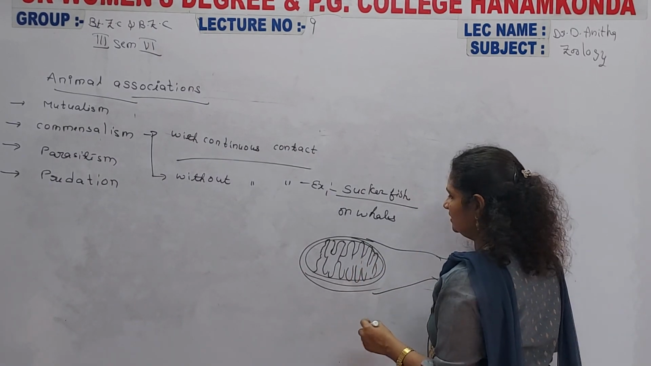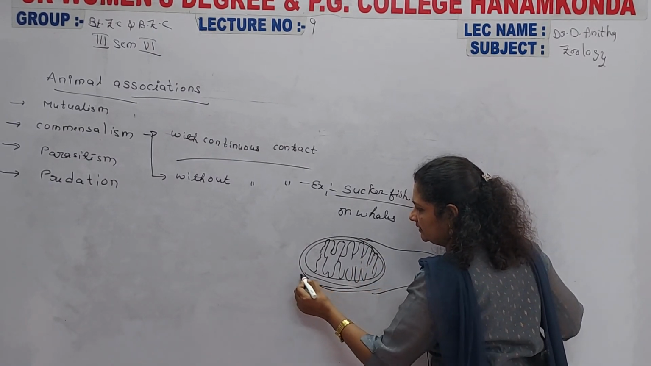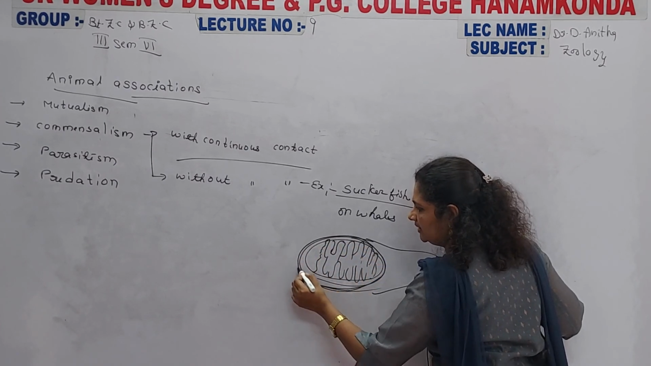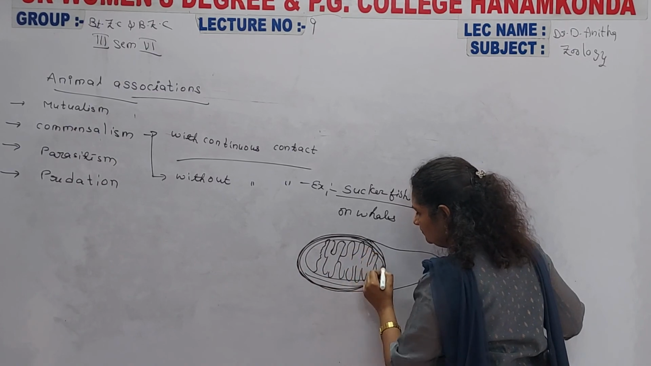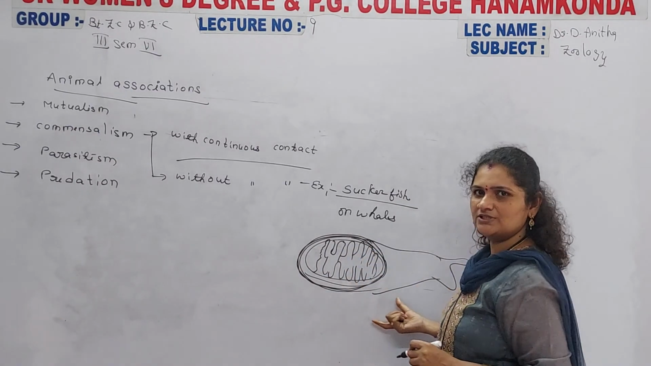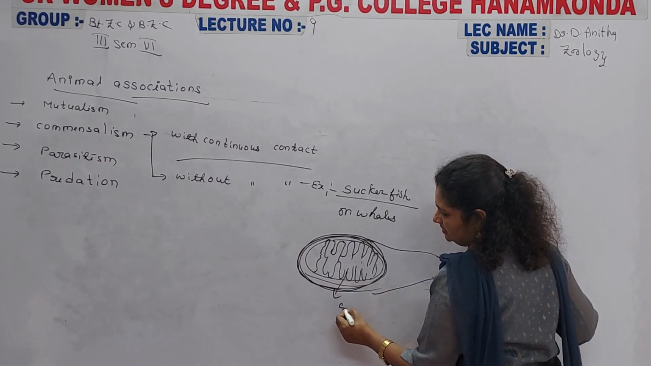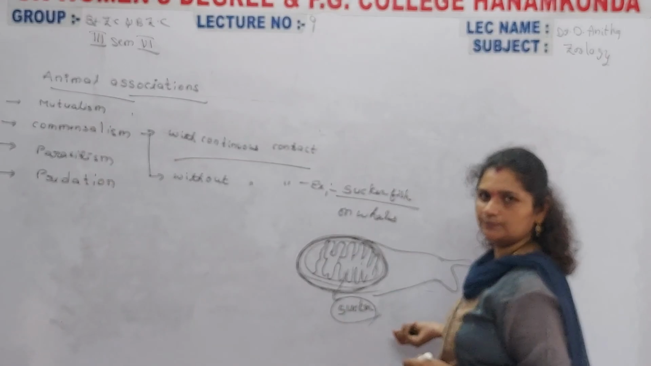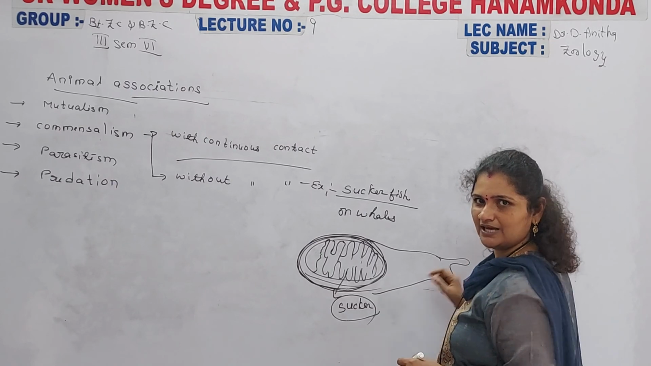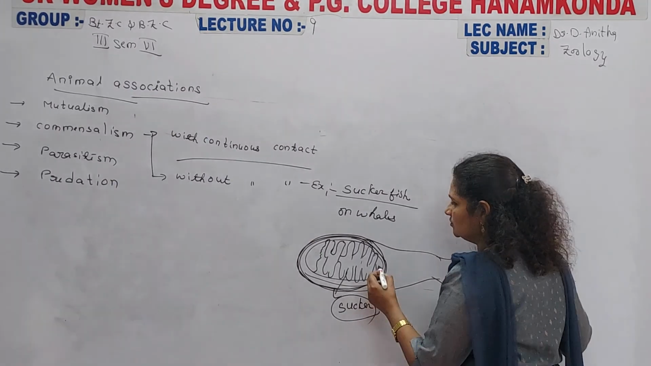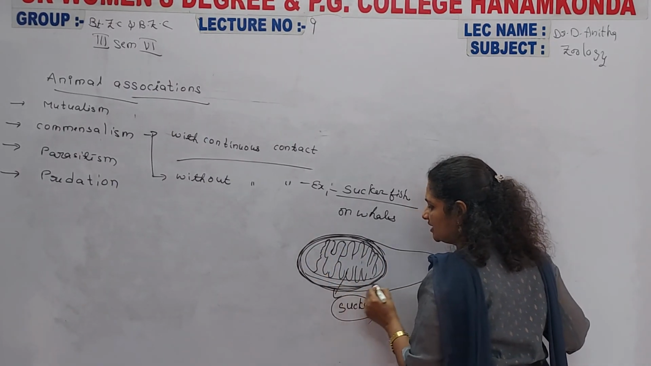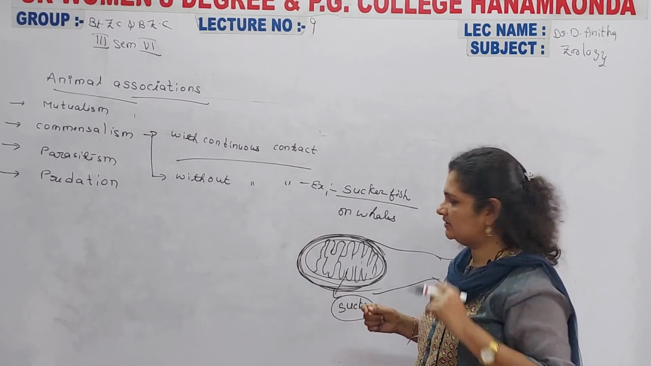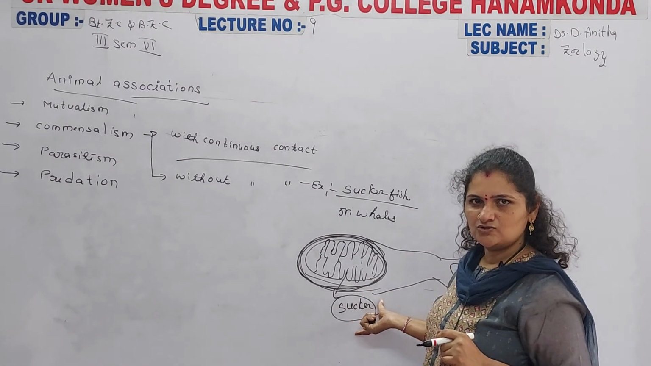See here, it is mainly at the abdominal region of these organisms. It may possess the sucker. See here, it is a sucker. So it possesses a sucker, that's why it was named sucker fish. It is used to attach on the surface of any other fish. It makes a connection with the help of the presence of this sucker.